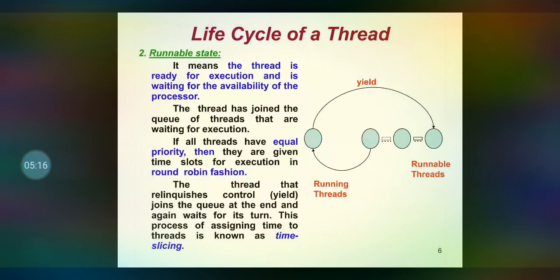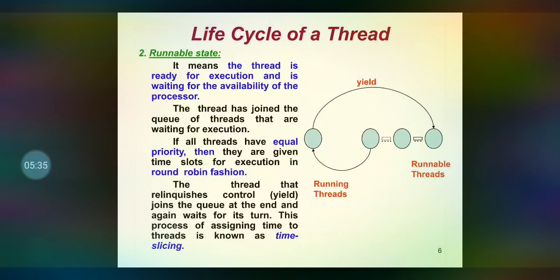Whenever the particular thread relinquishes its control, then it can be enqueued onto the queue with the help of the yield method.